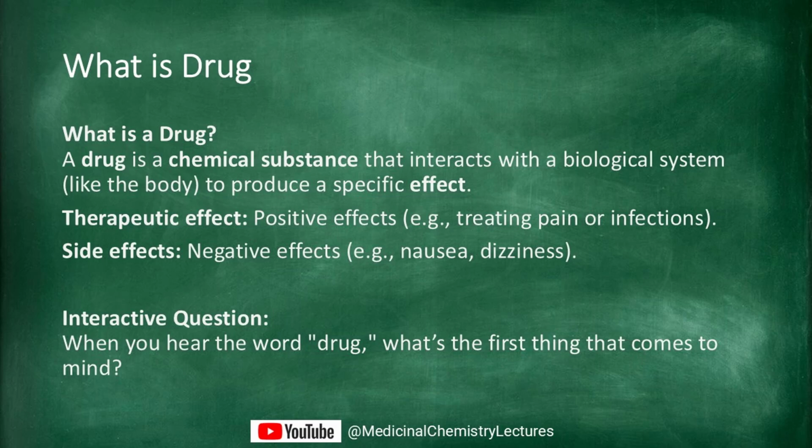What is a drug? Definition and basic concept. Alright, let's begin with the basics. What exactly is a drug? A drug is a chemical substance that interacts with our biological systems, meaning it works inside our body to produce a specific effect. This effect can be either therapeutic, helping treat a condition, or it could be a side effect, which can be harmful.